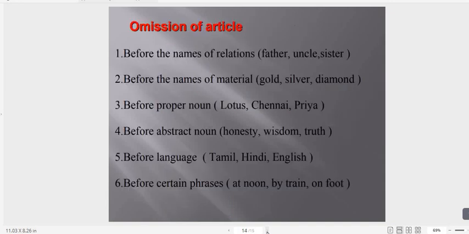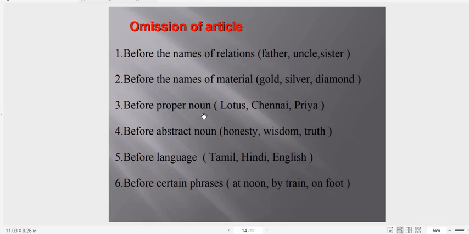Now I will also discuss with you where we omit the article. So before few nouns we do not use articles. What are they? Before the names of relations such as father, uncle, sister. Before the names of material, gold, silver, diamond.